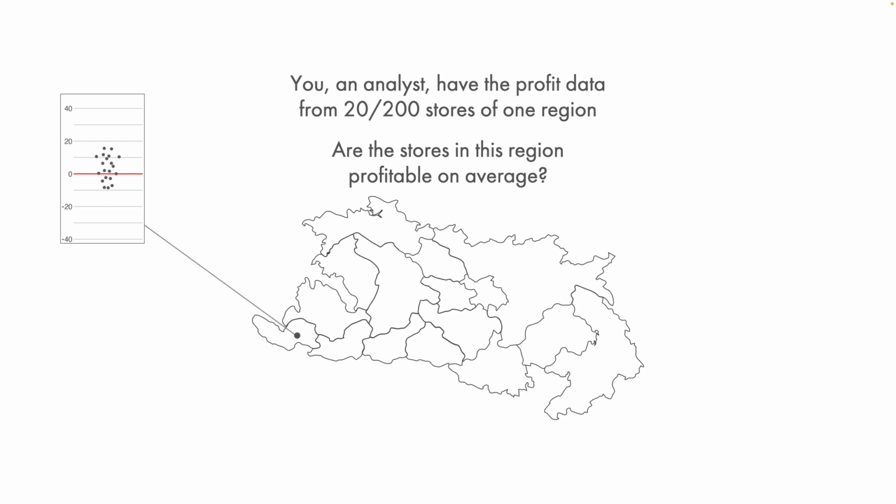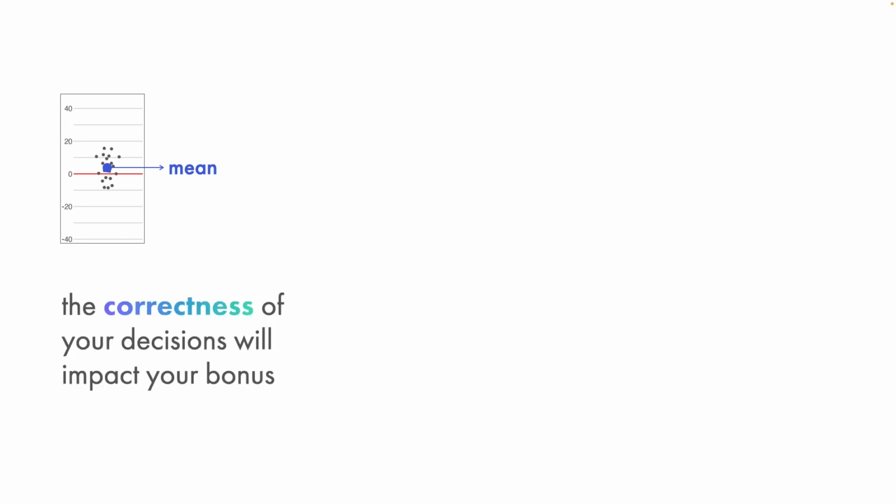You're eventually going to find out whether this region was profitable or not. How would you make this determination based on the currently available information? Such tasks are not too dissimilar to those performed in typical EDA scenarios. If you're like me, you would probably try to perform this task by visually estimating the mean of the dots shown here. Based on this information, you might reasonably conclude that the stores in this region are likely profitable on average.